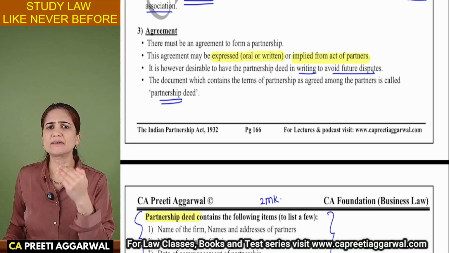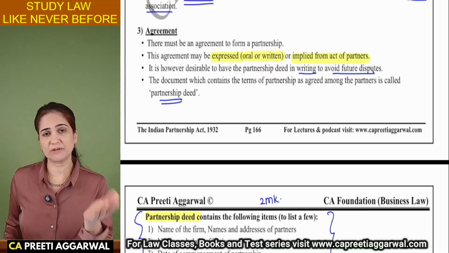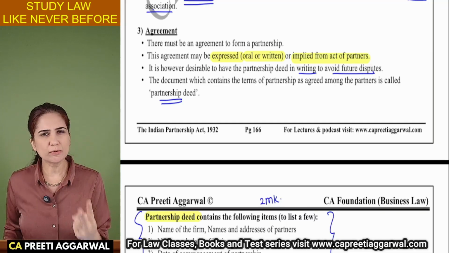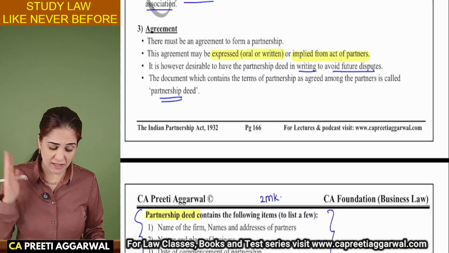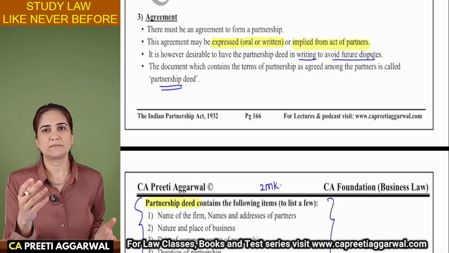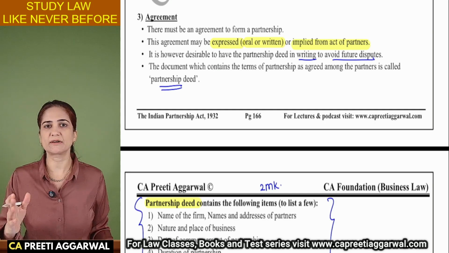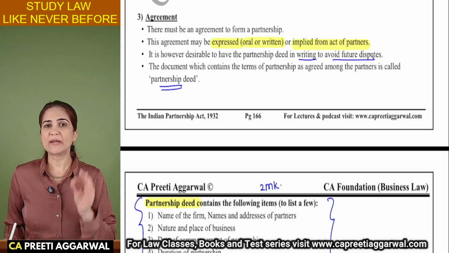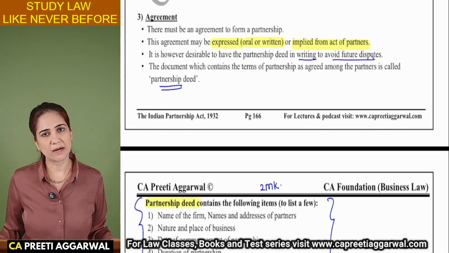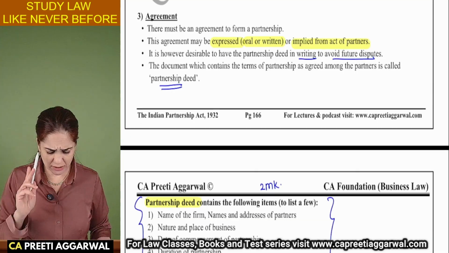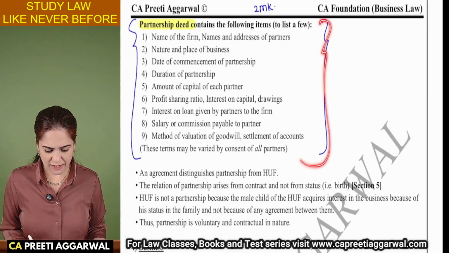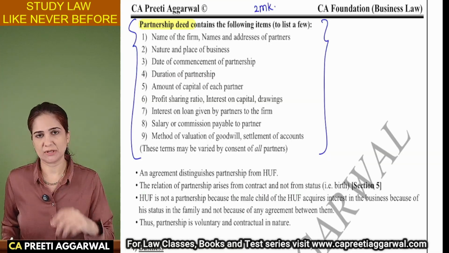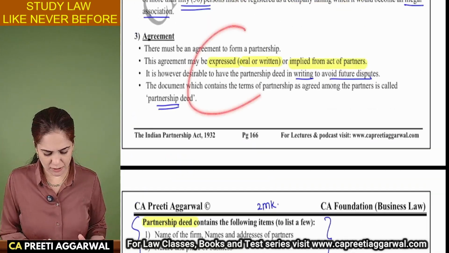Do you need to write the definition also? You may write the definition if it is a 3-mark question. If it's a 2-mark question, you can avoid writing the definition, even though you know the definition properly. But time is also important. You cannot write the definition and then write everything and sacrifice your time on some other question. So please strategize and attempt those questions. If it's a 2-mark question, just write this introduction and write the elements or contents of partnership deed. But if it's a 3-mark question, then you can write the definition followed by introduction and contents.